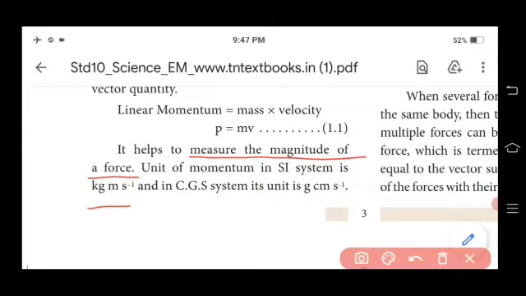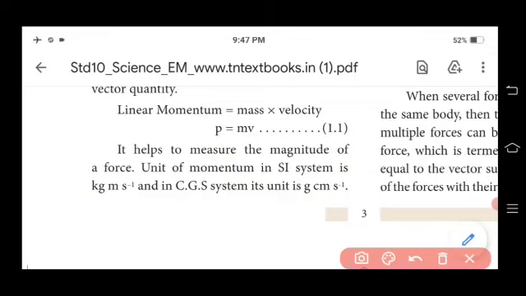Students, you have to read line by line, because each and every line carries one mark, so don't skip any line. The unit of momentum in the SI system is kilogram meter per second, and in the CGS system, which is centimeter gram second, the unit is gram centimeter per second.